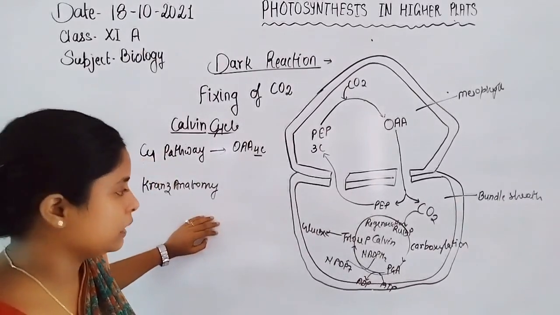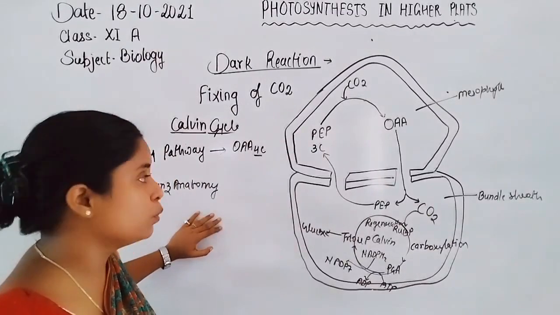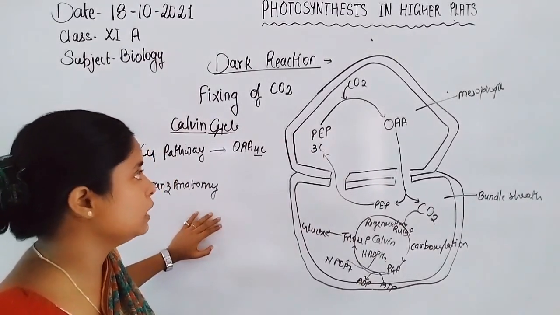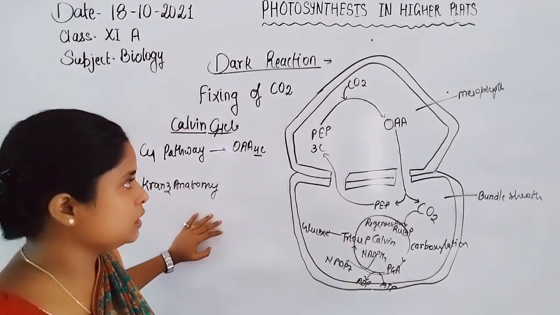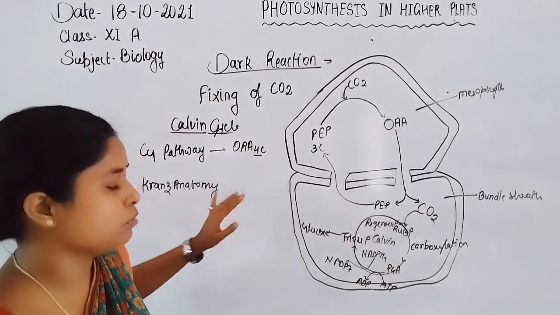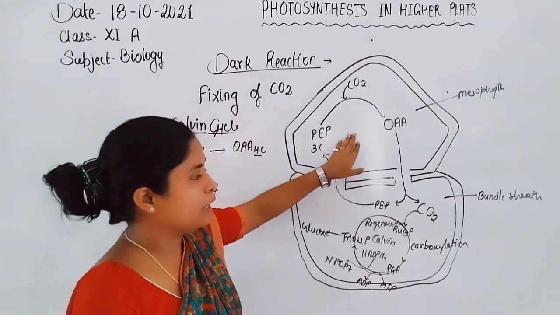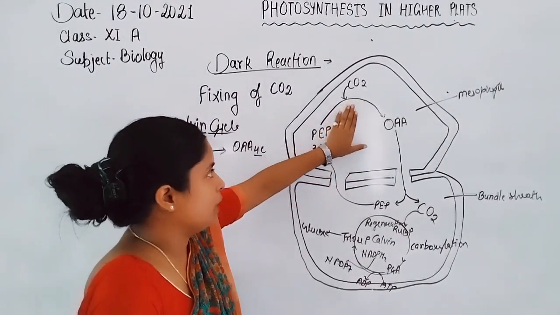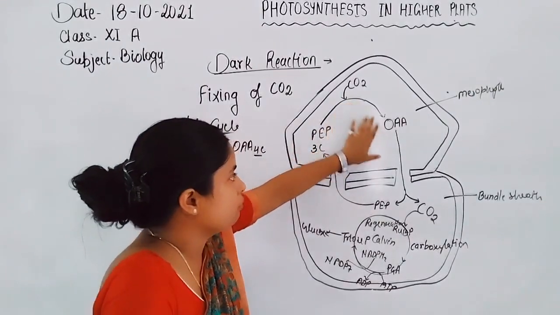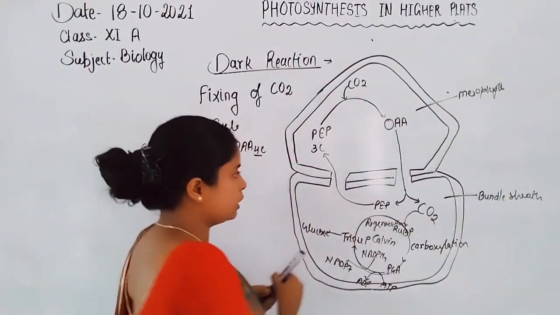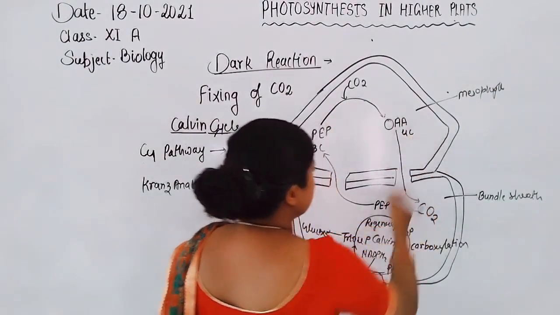The Calvin cycle runs in both C3 and C4 plants, but the exception is that the mesophyll cells do not have the Rubisco enzyme. That's why phosphoenol pyruvate fixes the carbon dioxide in the mesophyll cell and is converted into the 4 carbon molecule oxaloacetic acid.